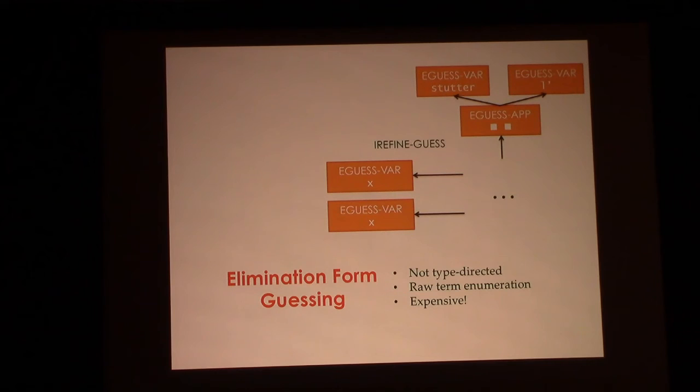The hard part are elimination forms. Things like function application, variables, pair projection, and so forth. All of these, you can't look at a pair projection and know immediately what the type is. You need to look at the context, you need to do some type checking, right? And because of that, we're forced to enumerate all such things. And this is sort of the heart of the scalability issue for our current system, is trying to keep down the number of terms, of which there are an exponential amount, that we have to explore during the process of synthesis.